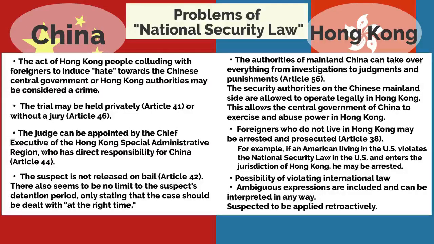The most dangerous of the above problems are possible violation of international law, ambiguous expression, and retroactive application.